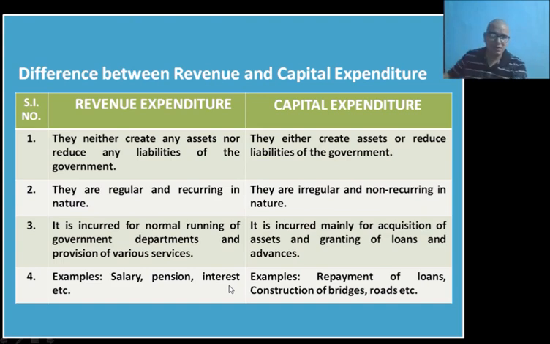That repayment of the principal amount is now a part of the capital budget, and since the government is giving the money, it is expenditure. Since the government is spending money, it is capital expenditure.